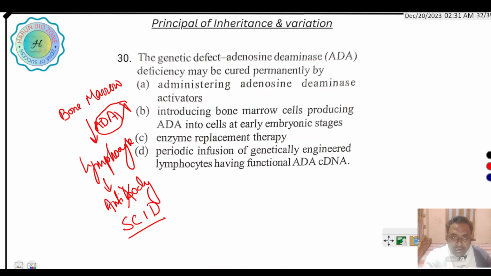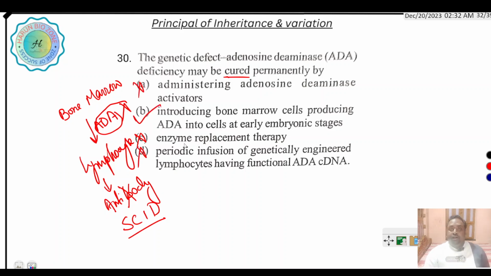Options: administering adenosine deaminase activator, introducing bone marrow cells producing ADA into cells at early embryonic stage, enzyme replacement therapy, periodic infusion. This is a wrong answer. This is also wrong, but this is right.